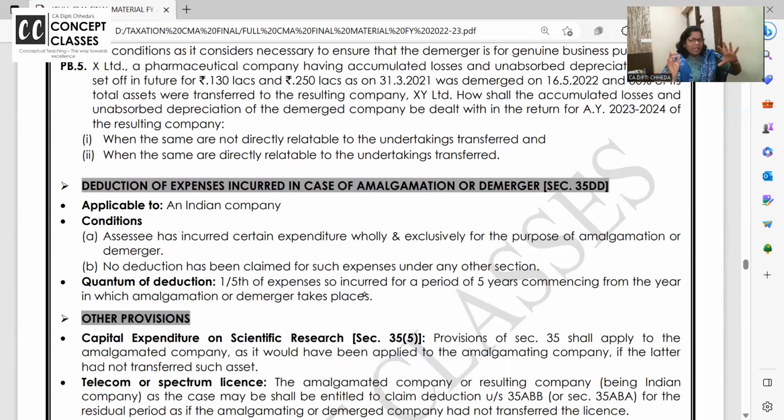So if 3 years are over and then I have split one of my companies, the demerged company or the resulting company can carry forward the loss only for the remaining 5 years. Is it clear? Yes. But ma'am, who will get to carry forward these losses, the resulting company or the demerged company?